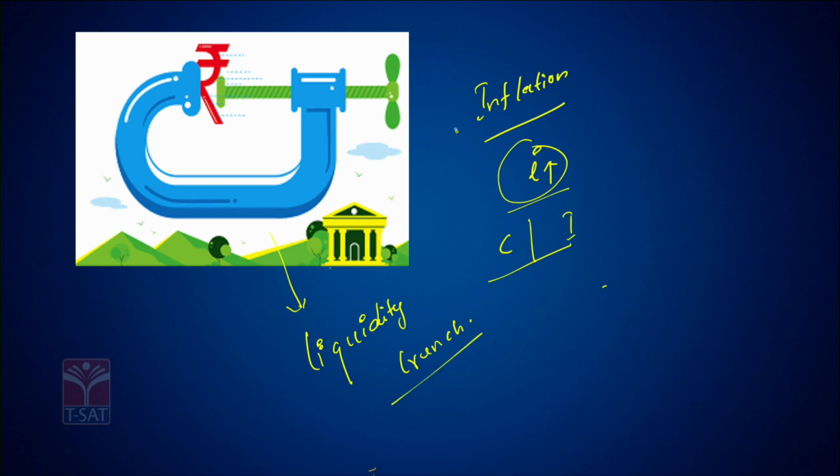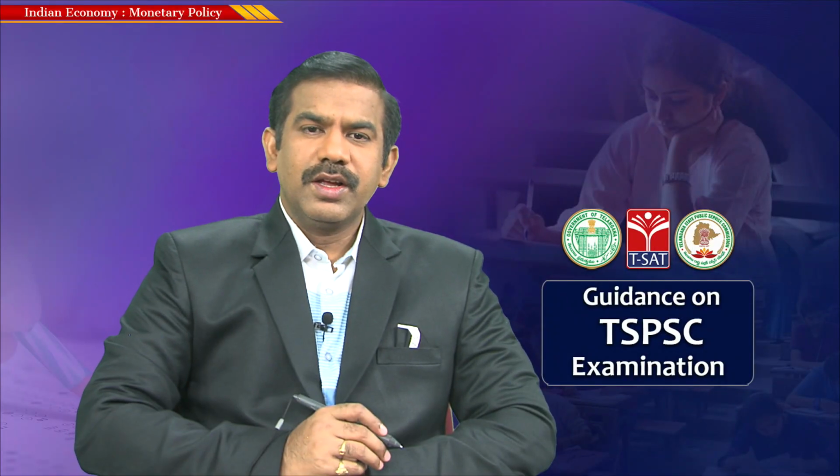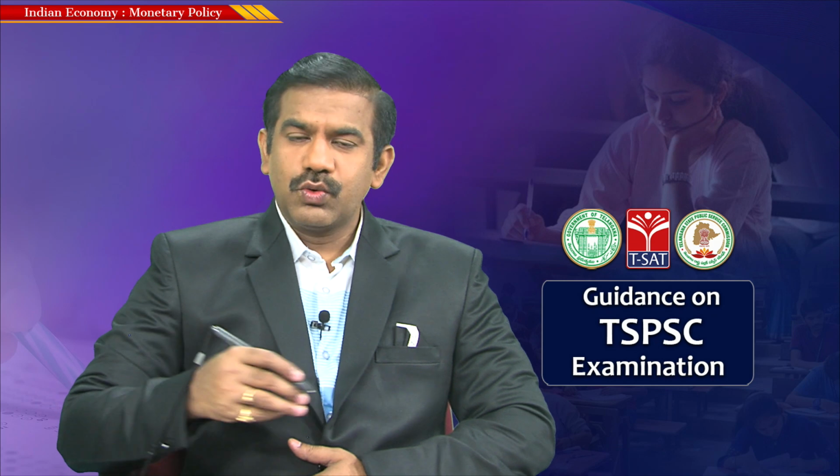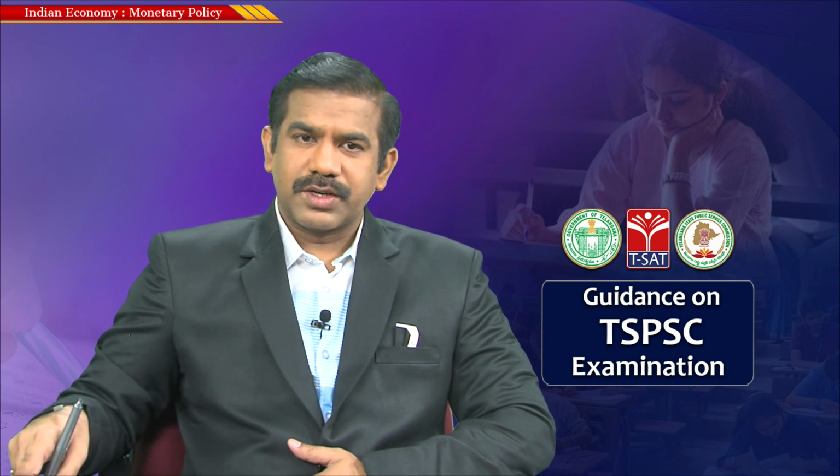Why is it so? Because the RBI happened to keep the interest rates very high for the purpose of containing inflation. So too much of an increase in interest rates would have an adverse effect, and that extreme situation is what we call a liquidity crunch. And too low a rate of interest sometimes might result in a scenario that we call a liquidity trap. So these are the two extremes of the RBI's policy actions.